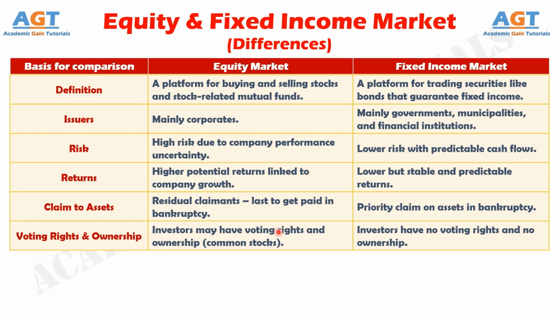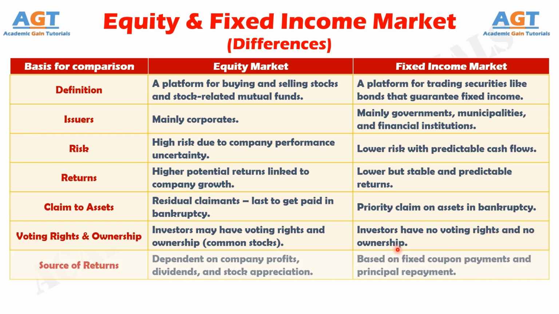Number 6. Investors in the equity market may have voting rights and ownership, whereas investors in the fixed income market do not have voting rights or ownership. Number 7. Equity market returns depend on company profits, dividends, and stock appreciation, whereas fixed income market returns come in the form of regular coupon payments and principal repayment.